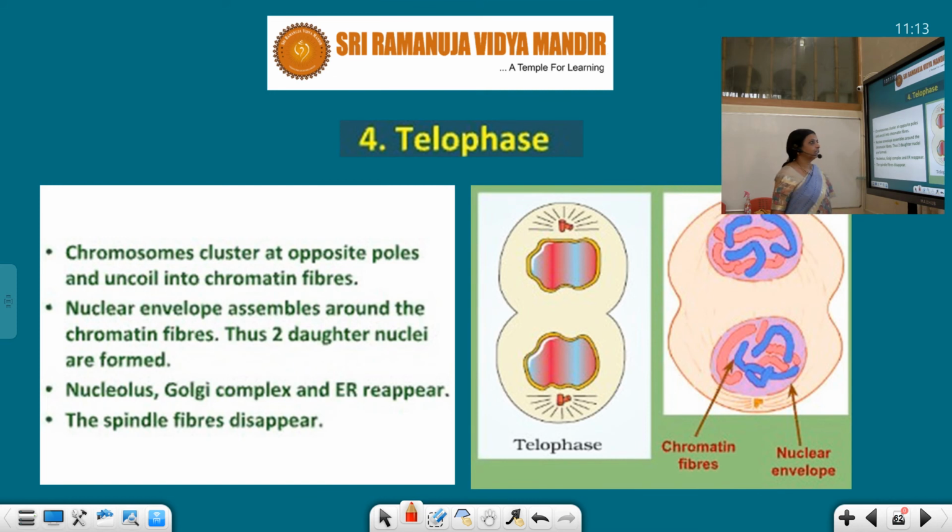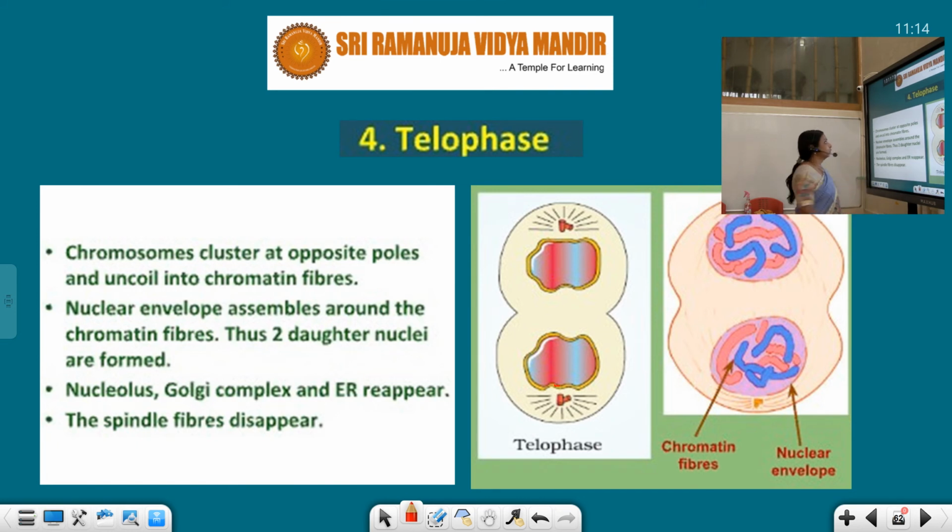Now telophase. In the telophase, what is formed? All the spindle fibers contracted, and here one daughter nucleus is formed here and here. So again, I told you that the telophase is just opposite to the prophase. In the prophase, we have seen the nuclear membrane, the envelope, disappear, and we have seen all membrane bound structures, the Golgi complex, endoplasmic reticulum, nucleolus, everything disappeared. In the telophase stage, all these things again reappear.